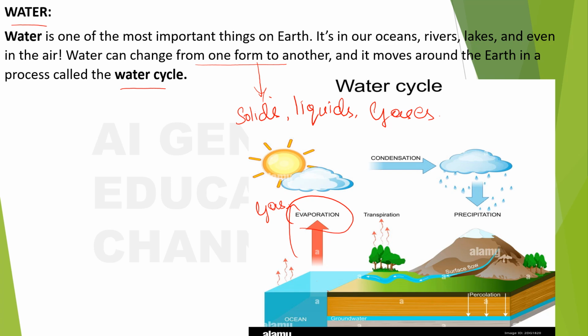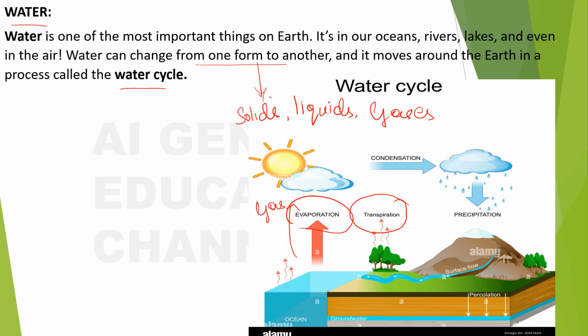Evaporation, then condensation, then precipitation, and then what about this transpiration? Transpiration means evaporation through the leaves is called as transpiration. It means that water turning into water vapor from the leaves. Okay, that is called as transpiration.